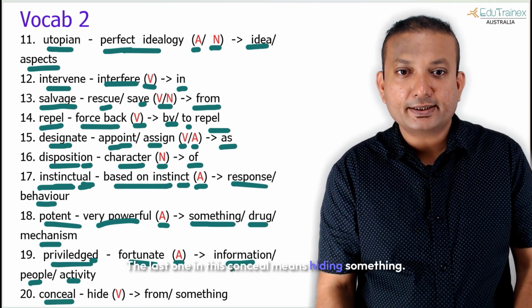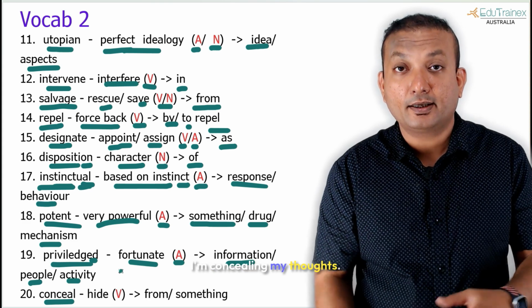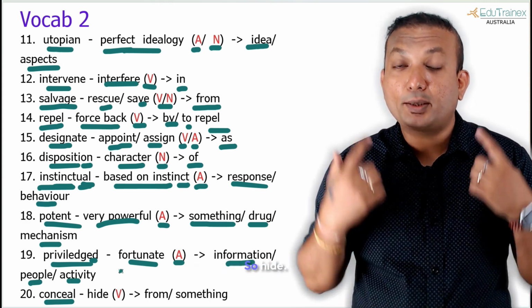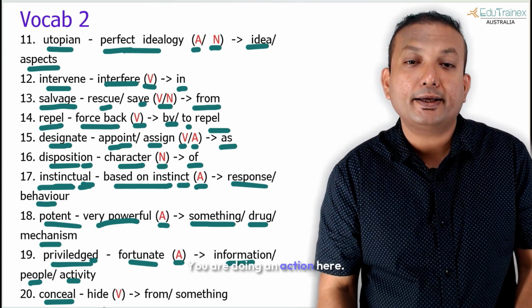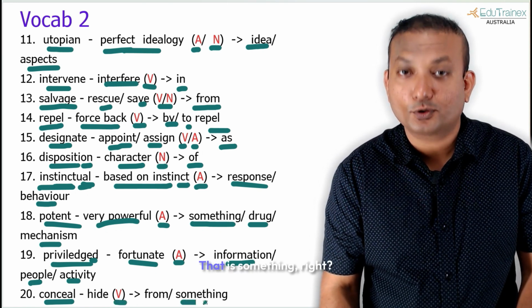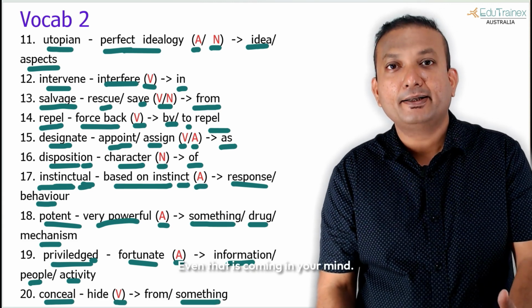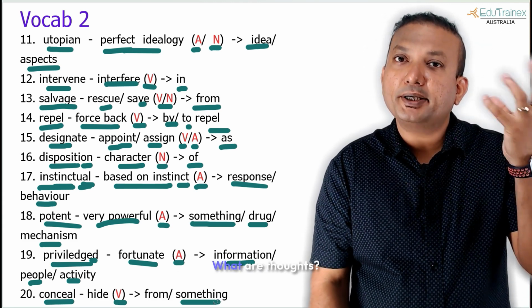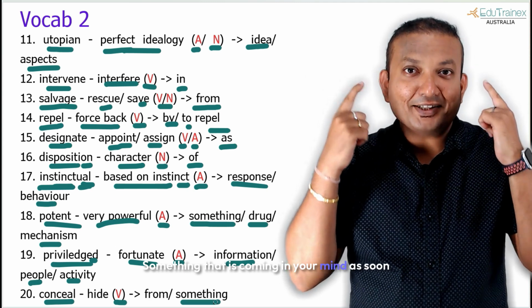Conceal, the last one in this. Conceal means hiding something. I'm concealing my thoughts. So I'm hiding my thoughts. So hide, you are doing an action here. Concealing what? Concealing thoughts. That is something, right? Even that is coming in your mind. What are thoughts? Something that is coming in your mind.